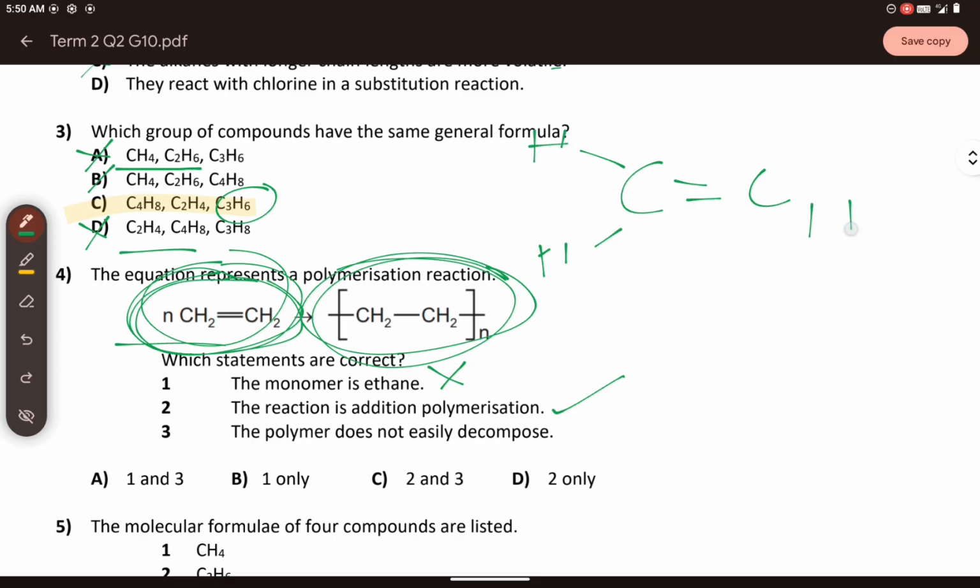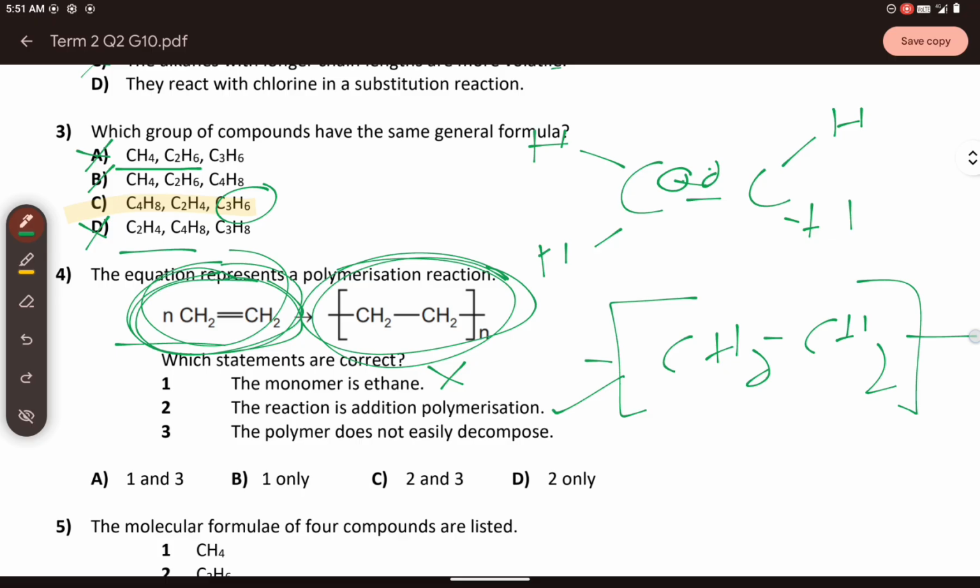Right? So in a polymerization reaction, for that unit to be repeated, this bond here would open up. They share two electrons, correct? So it would open up and then it will form a bracket. I'll just simplify the writing. And then you will have it like that. So the double bond here will become a new repeating bond. So statement 2 is correct.